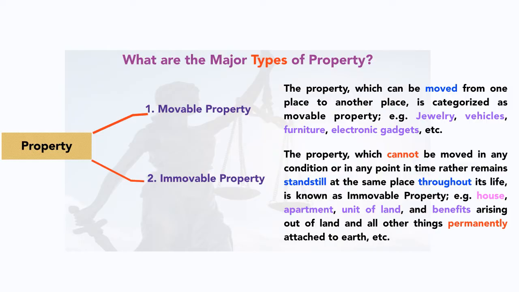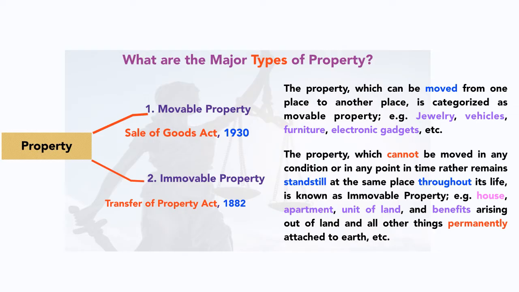So it is permanent in nature, which we discussed while discussing the properties of property. Now you can correlate that property with this feature. One more point you need to know at this point in time: movable property is governed by the Sale of Goods Act 1930 and immovable property is governed by the Transfer of Property Act 1882.